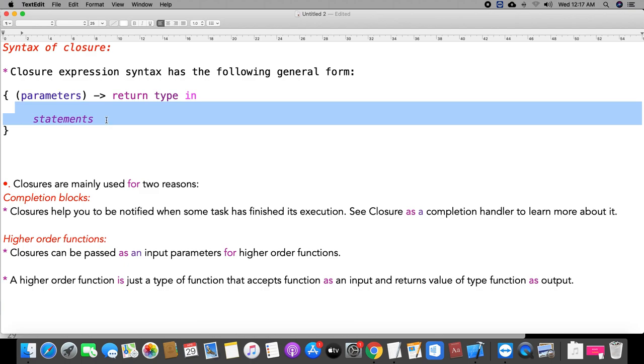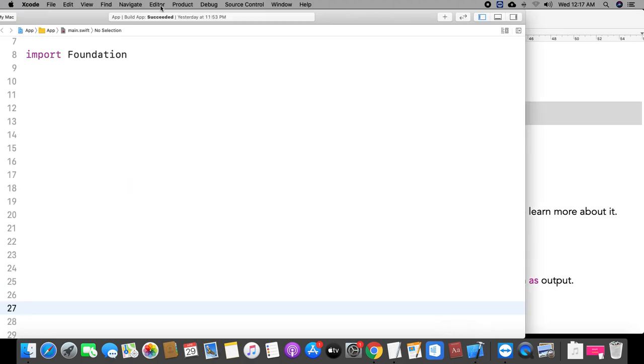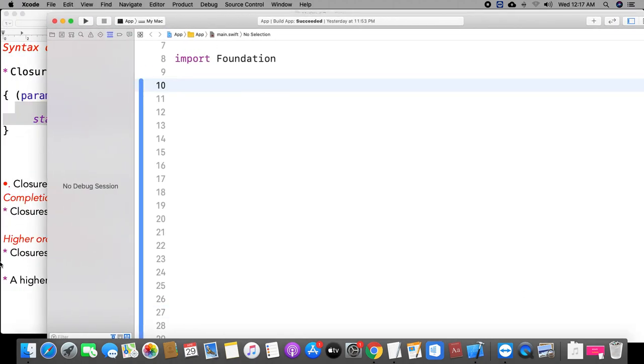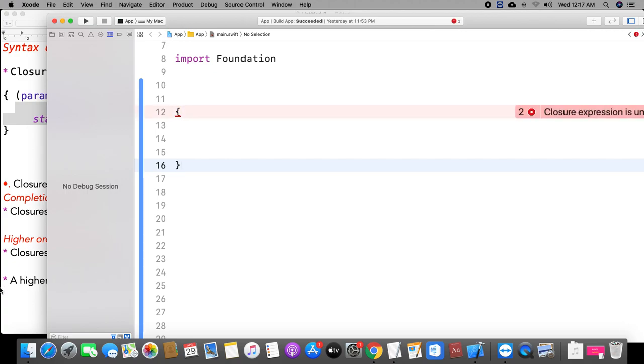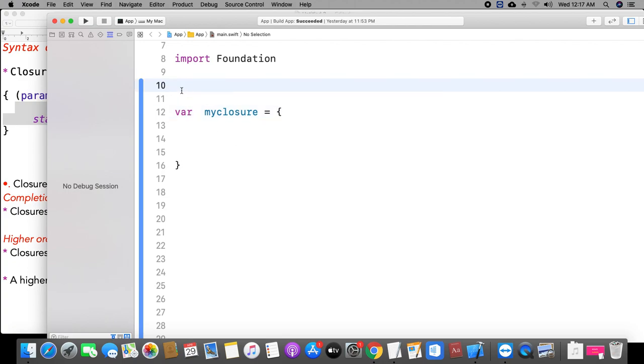We'll check it out in Xcode so you can understand clearly. Okay, I have opened Xcode. How do we declare a closure? This is a closure. If you open the curly braces, this is an empty closure. I didn't give anything in the block. I am using let to assign it to my closure, like a variable. Just remember this closure and keep it aside.